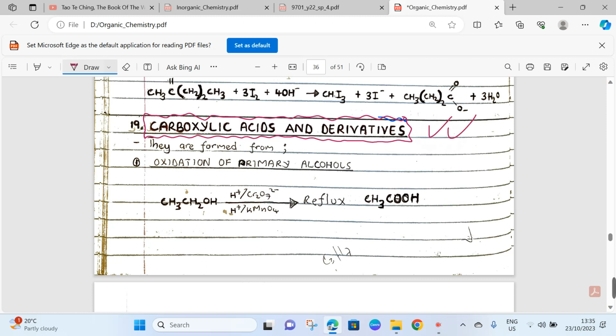In the first subheading, we are trying to look at how carboxylic acids are formed. Carboxylic acids are formed from the oxidation of primary alcohols. Our primary alcohol is oxidized by acidified potassium dichromate(VI) or acidified potassium manganate(VII).